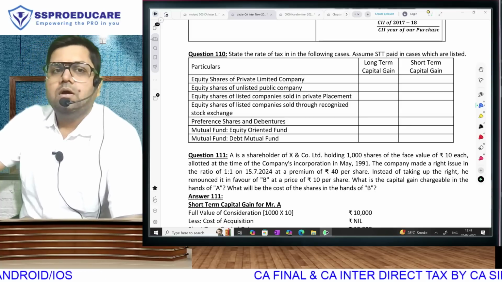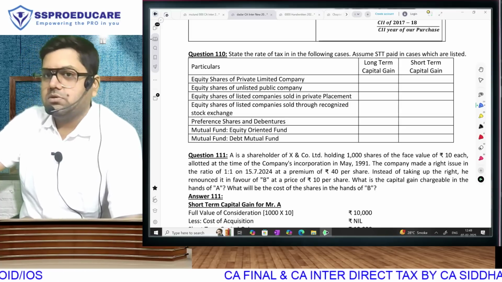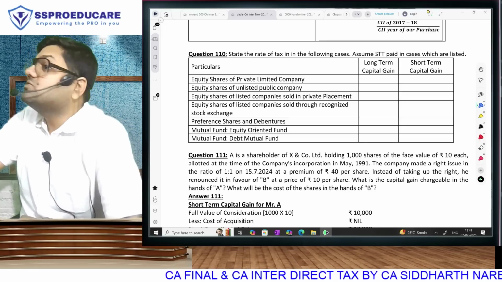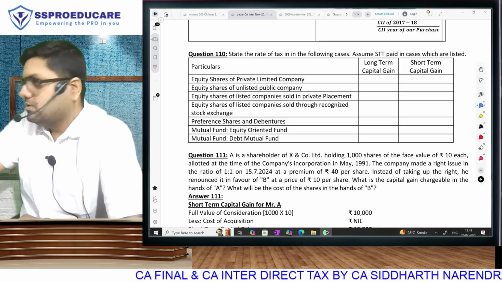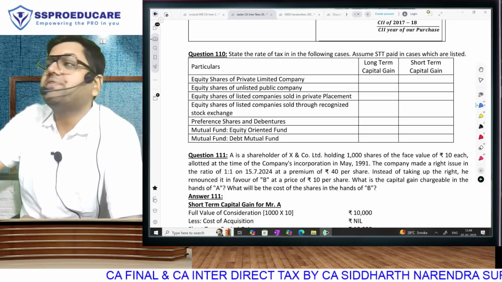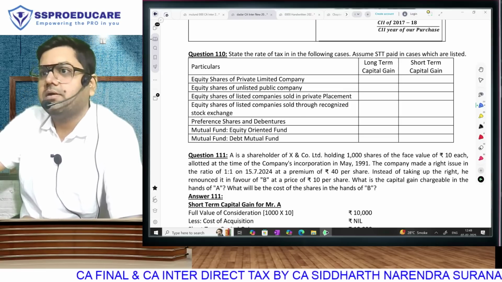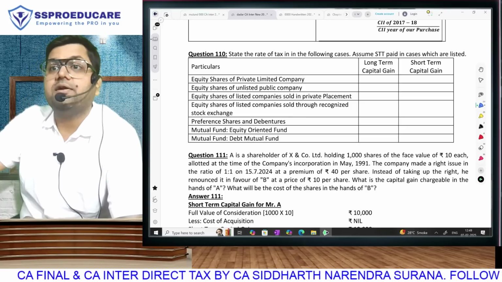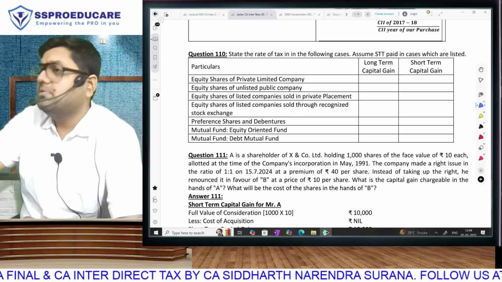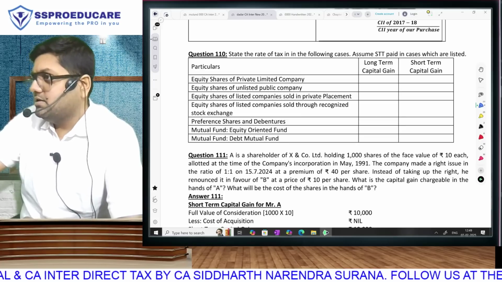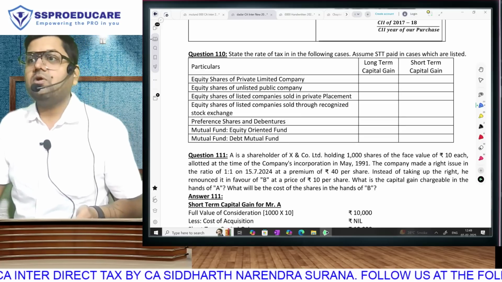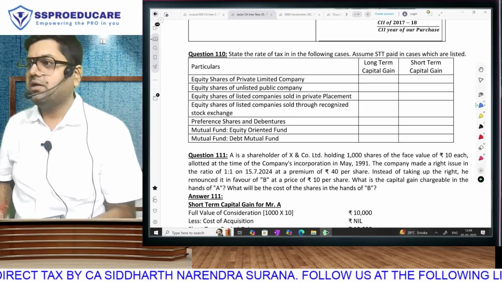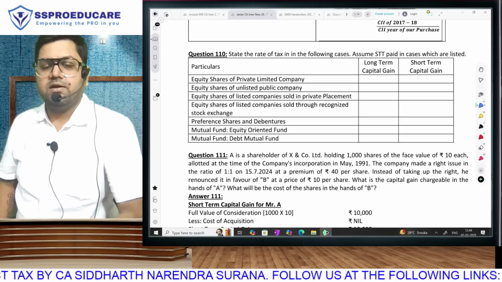Correct or not? Second, also please note that when we say stock market, all listed things do not form a part of stock market. Only equity shares and units of equity oriented mutual fund are a part of stock market. Debentures, preference shares, etc., non-equity oriented mutual fund units, all of them, even if they are listed, even if you pay STT, they are not eligible for 111A, 112A. 111A ka benefit will come only in cases of equity shares and units of equity oriented mutual fund.